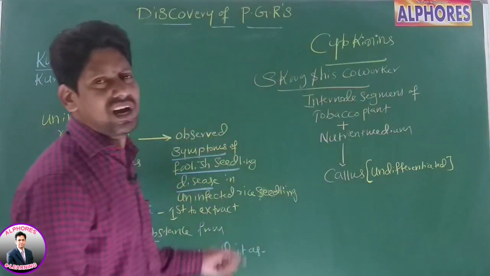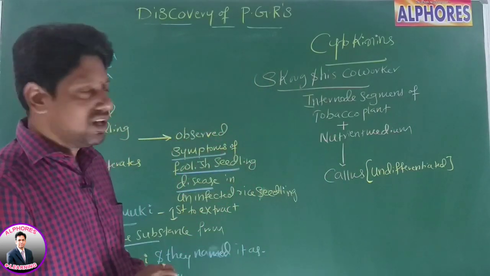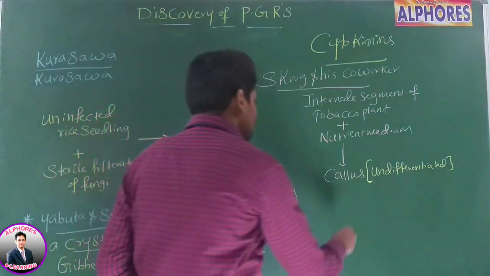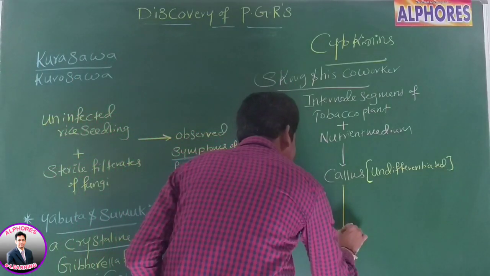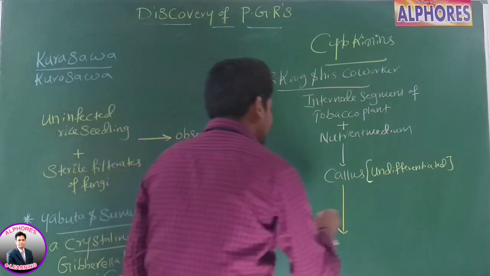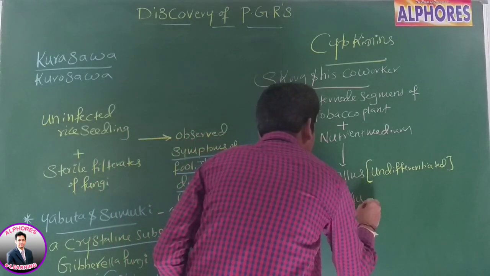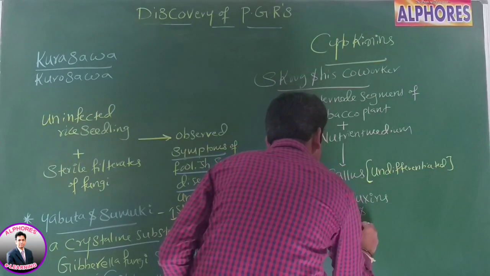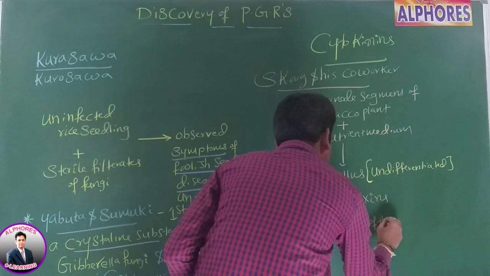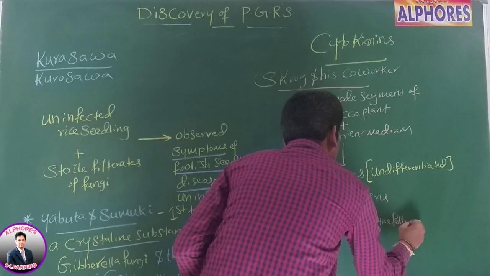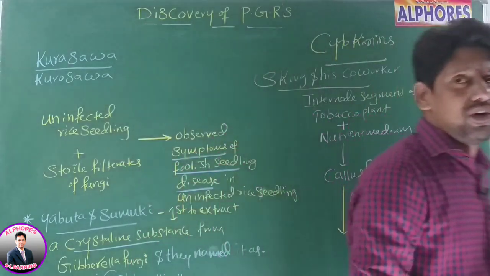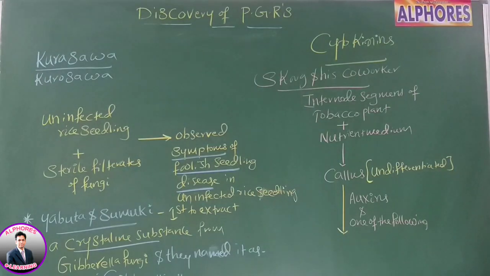Undifferentiated group of cells, or undifferentiated mass of cells. Now Skoog and his co-workers observed that to this callus, when they added auxins and one of the following. What are they?